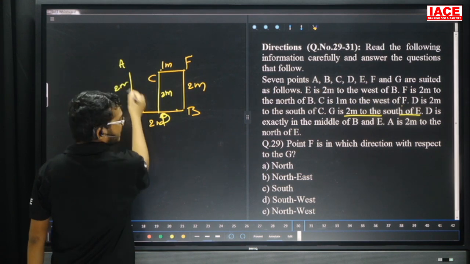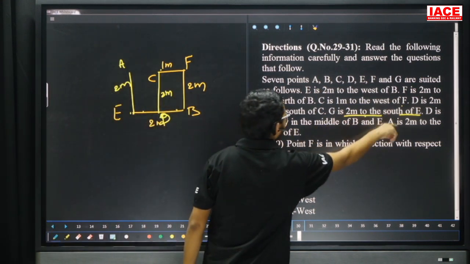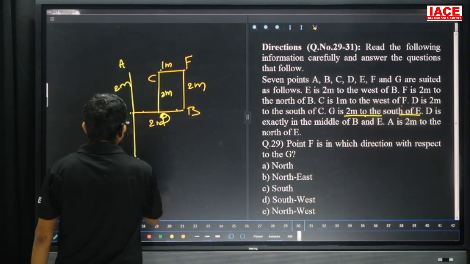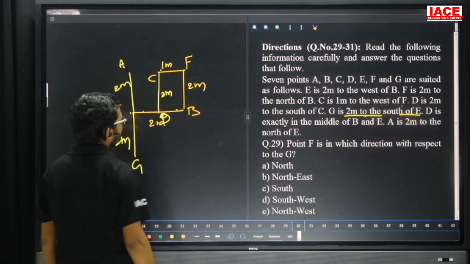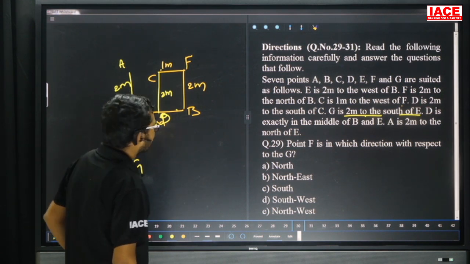A is 2 meters north of E. G is 2 meters south of E. Now take here, G is 2 meters south of E. This is the given one. Take question number 29. Point F is which direction with respect to G?